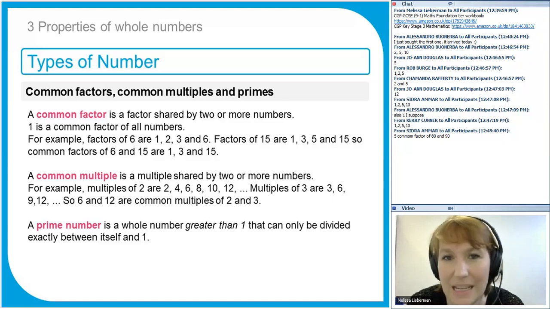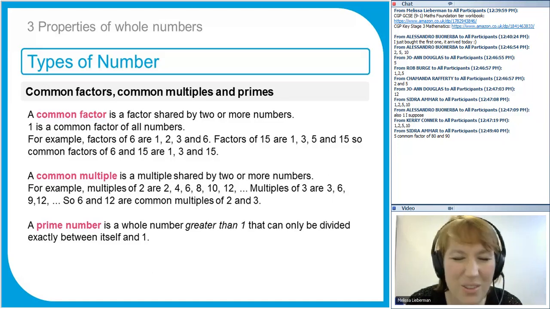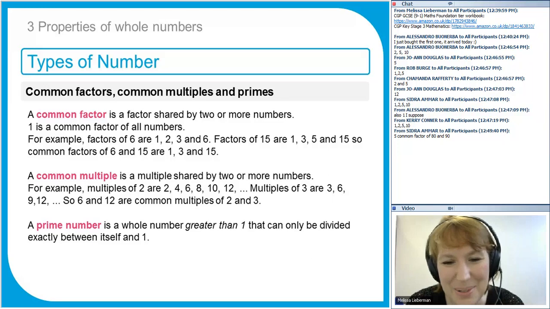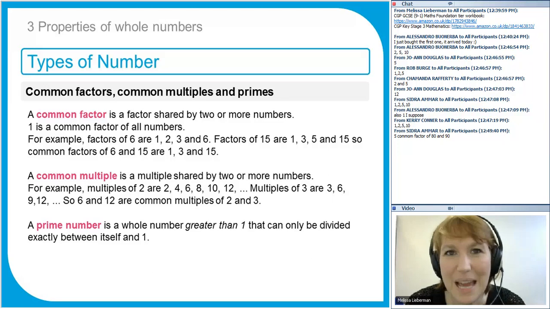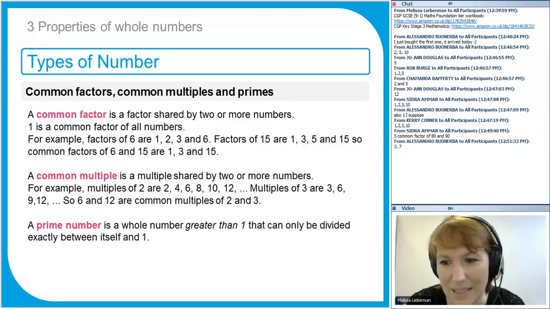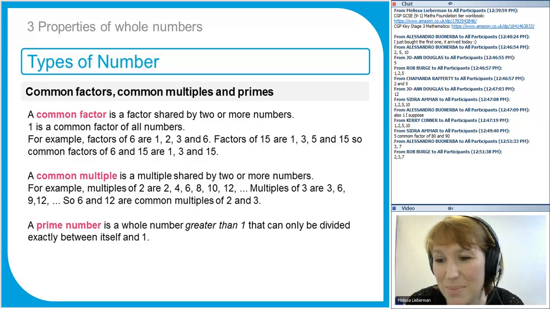Any more prime numbers that you can think of, type them into the chat box. We will go through it in more detail in a moment, but just to test you and make sure that you're paying attention. So a prime number can't be divided by any number except 1 and itself. 3 and 7, perfect, they're prime numbers. Any other suggestions? 2 is also a prime number, good. Anyone think of any other prime numbers that you know of?